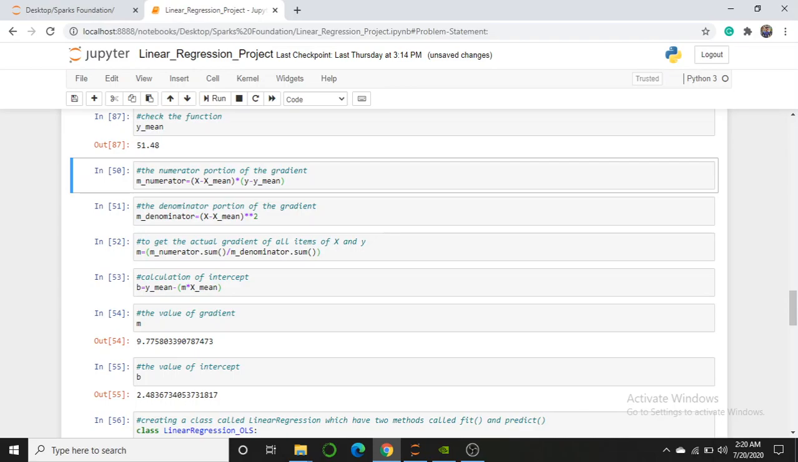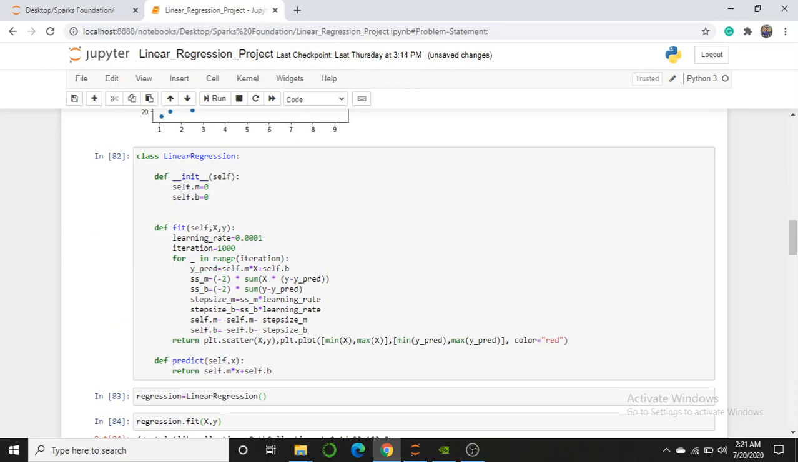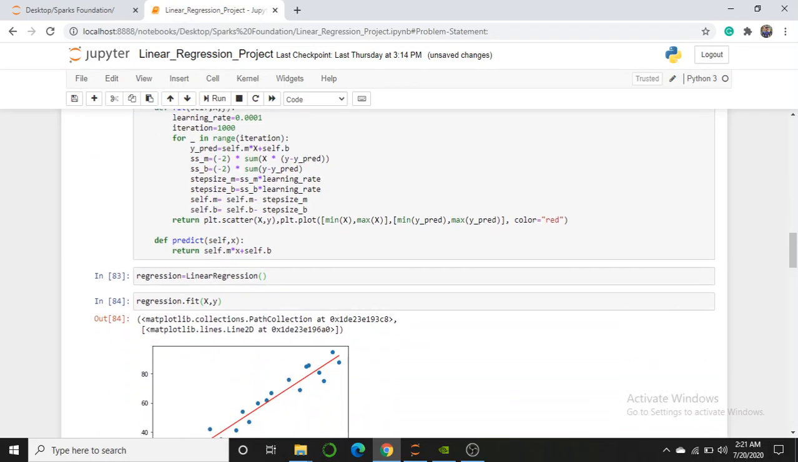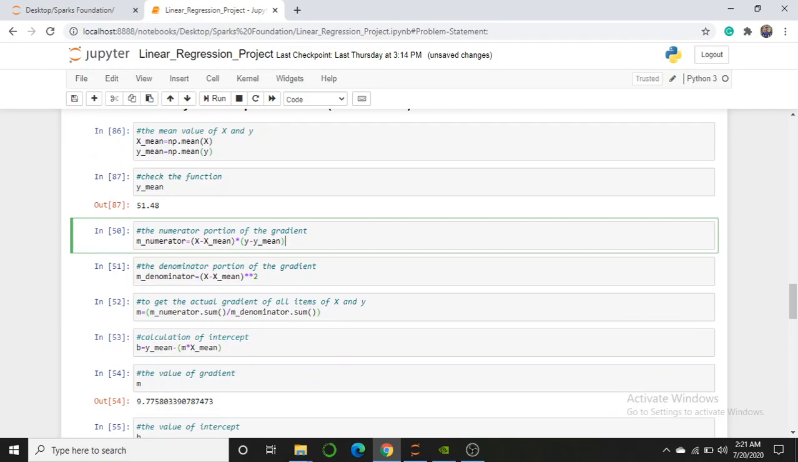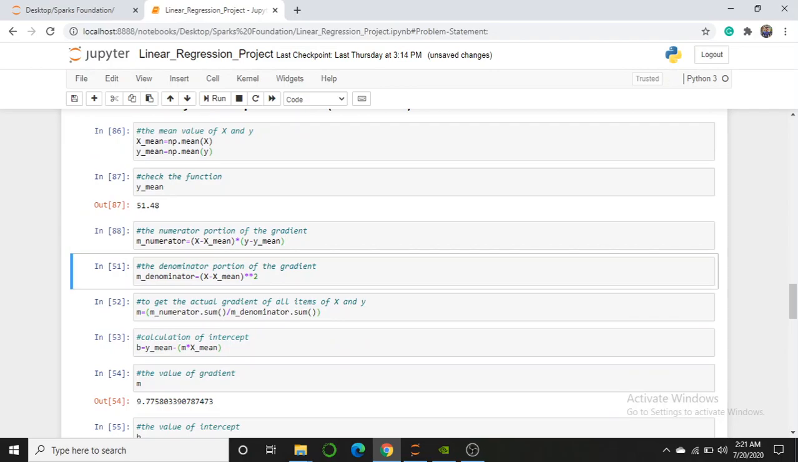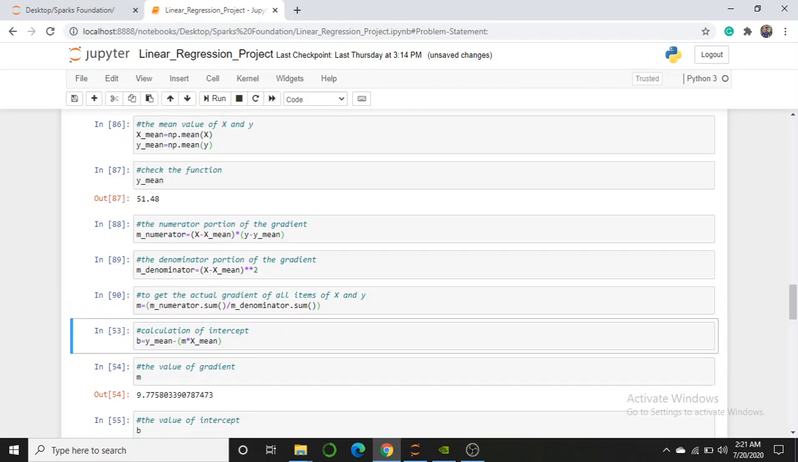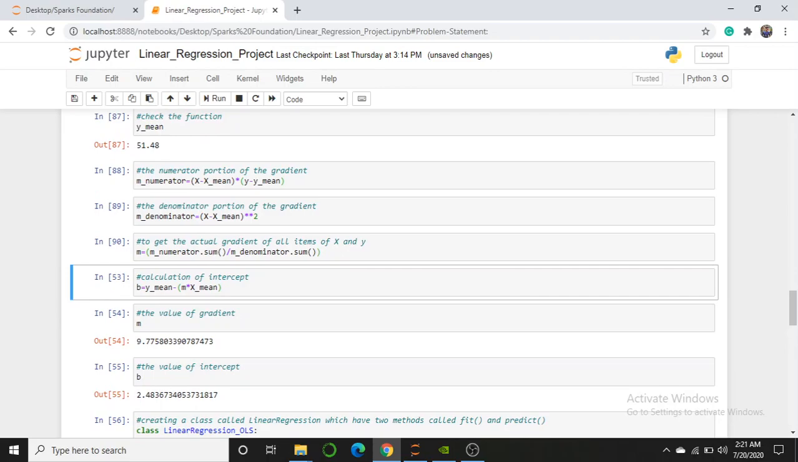So I have to calculate m first. Here I have also calculated it, and this is the function, the mathematical relation behind the logic. This is the formula, so I have applied it for the numerator and for the denominator. After that I get the actual gradient value for x and y. Then I have to calculate the intercept also, because two parameters are unknown to me, m and b. m is already calculated, now I am calculating b.